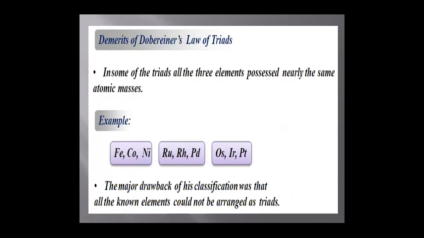The theory fails because of the demerits of Dobereiner's triads. In some of the triads, all the 3 elements possess nearly the same atomic mass, for example, iron, cobalt, nickel. The second drawback was that all the known elements could not be arranged on the basis of triads.